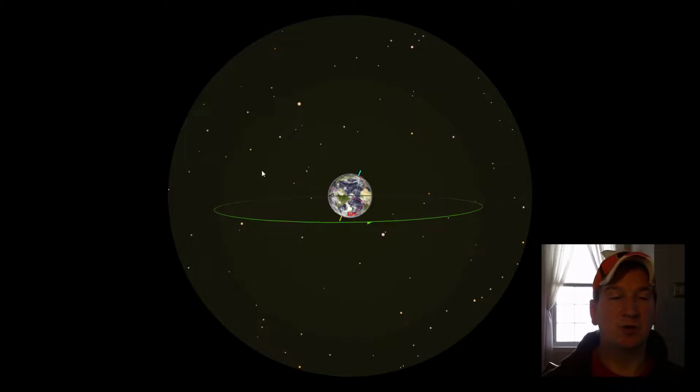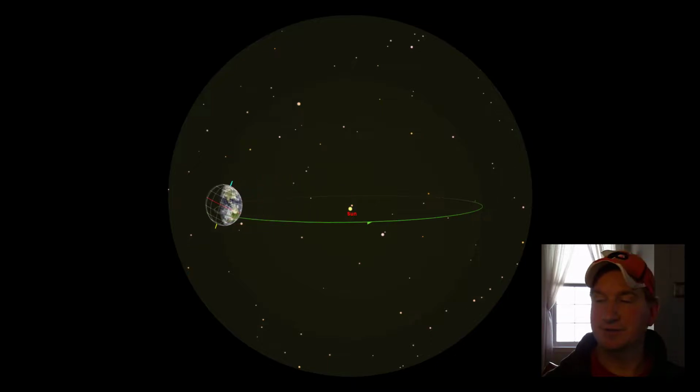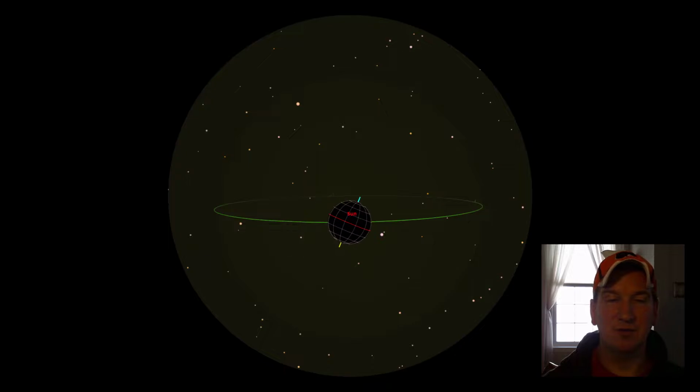This would be going from winter to summer, so this would be our spring equinox. We're actually in the autumnal equinox, which would be when the Earth is lined up on this side of the sun. We just can't see it because the Earth would be blocking it here. But this is our autumnal equinox.